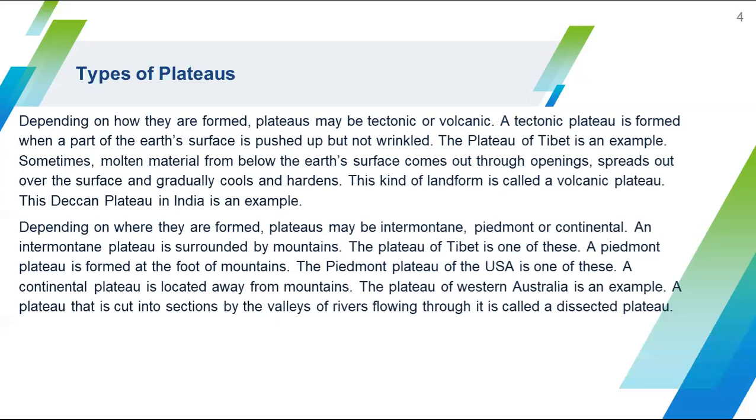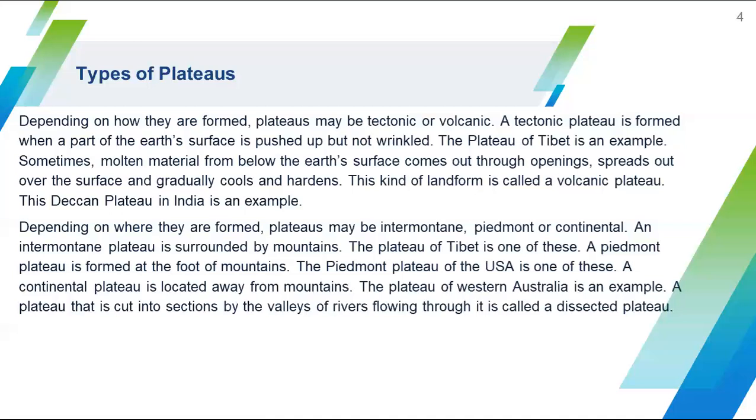Depending on where they are formed, plateaus may be divided into intermontane, piedmont, or continental. An intermontane plateau is surrounded by mountains. The plateau of Tibet is an example. A piedmont plateau is formed at the foot of mountains.